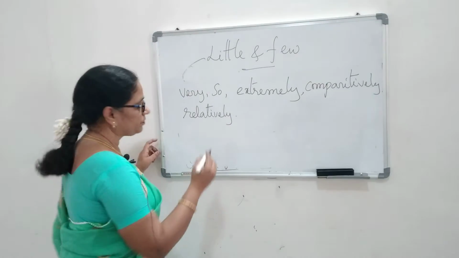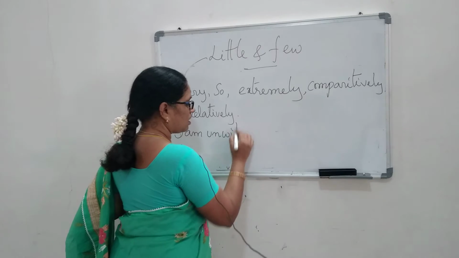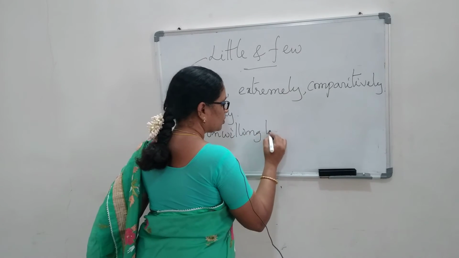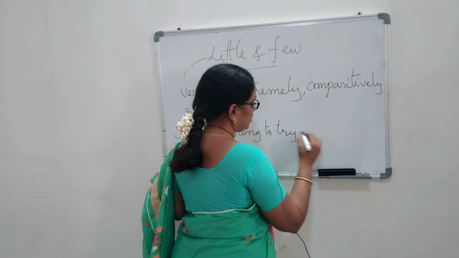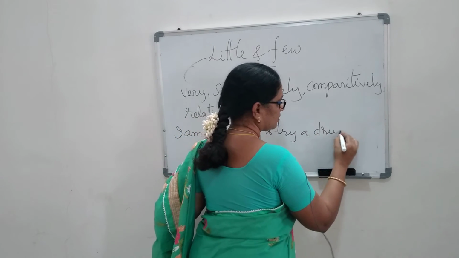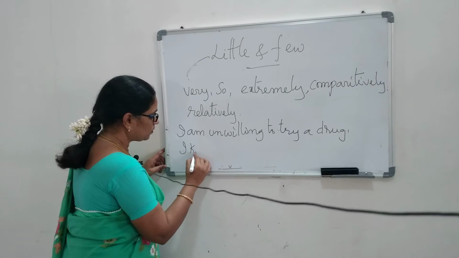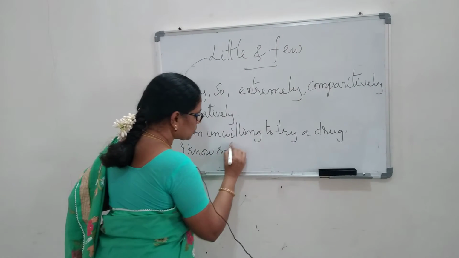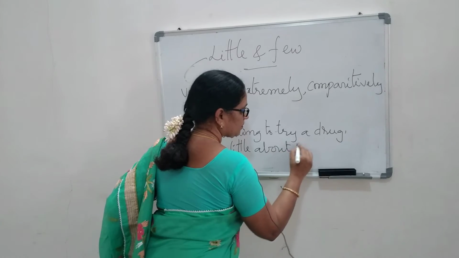So, I am unwilling to try a drug. I know so little about it.